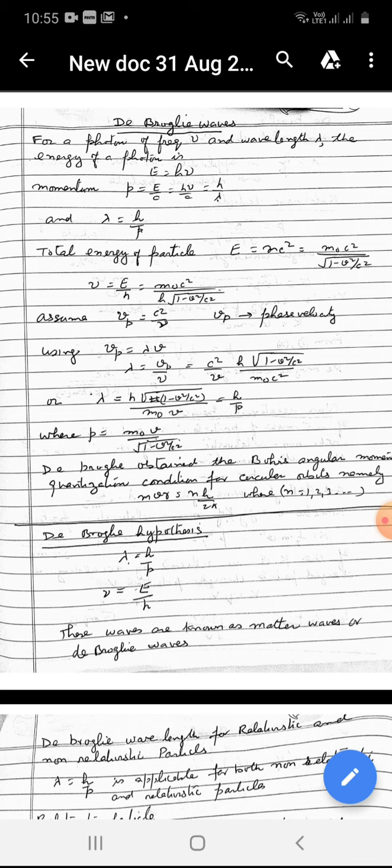Provided it is assumed that the wave propagates with a phase velocity Vp is equal to c square upon v.